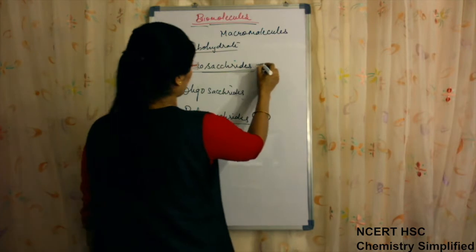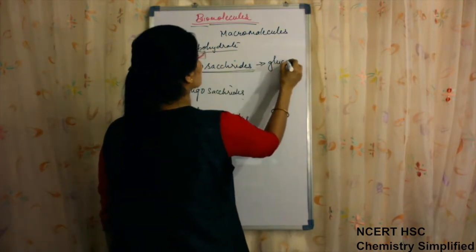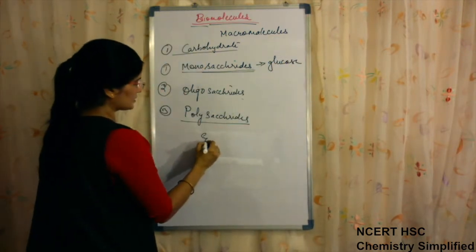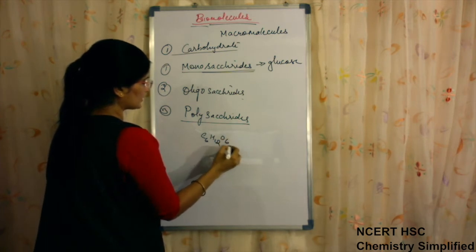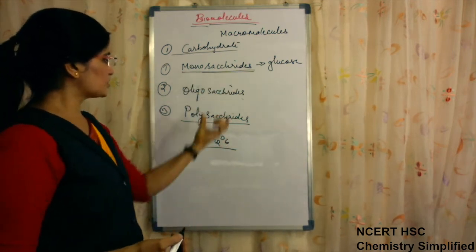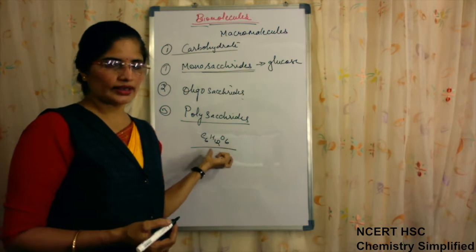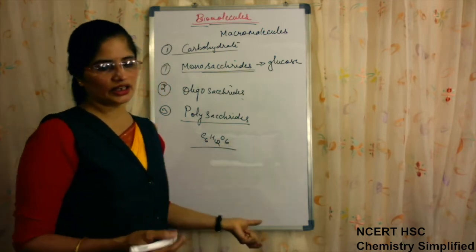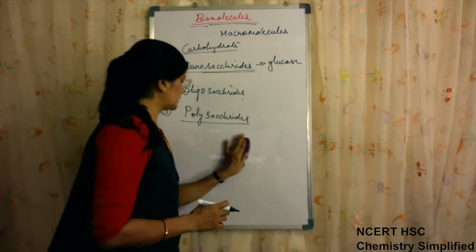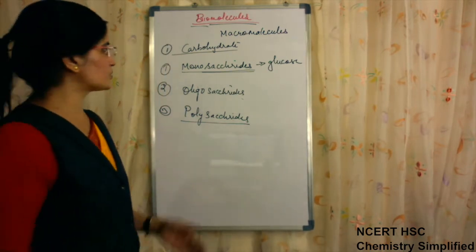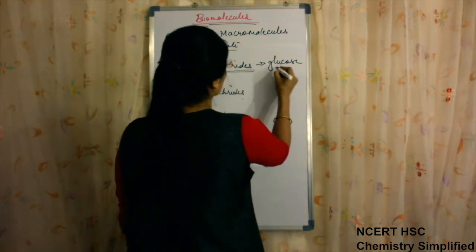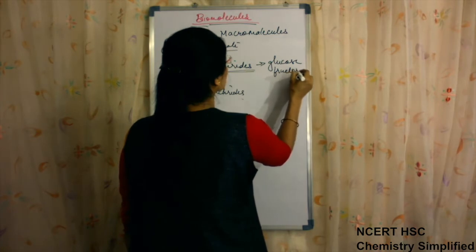For example, glucose is a monosaccharide, C6H12O6. It cannot be hydrolyzed into any smaller unit, that is why it is a monosaccharide. Glucose is an example, and fructose is an example.